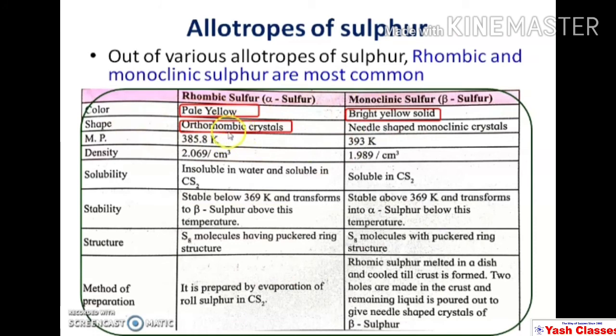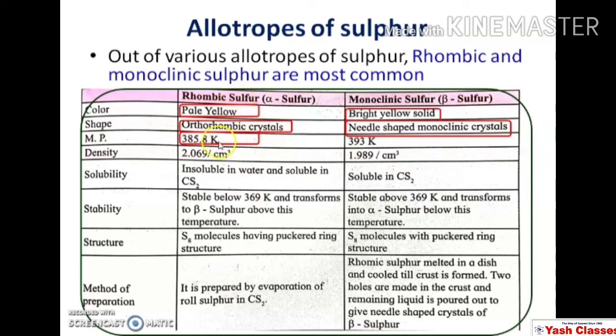About the shape, rhombic sulfur crystals are orthorhombic, whereas monoclinic sulfur or beta sulfur crystals are needle shaped. Melting points are different.